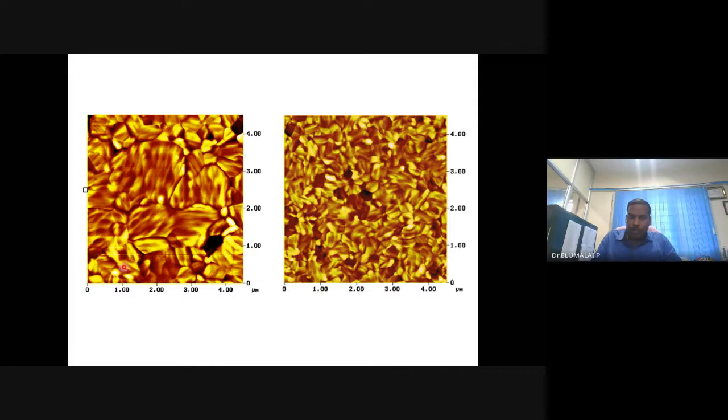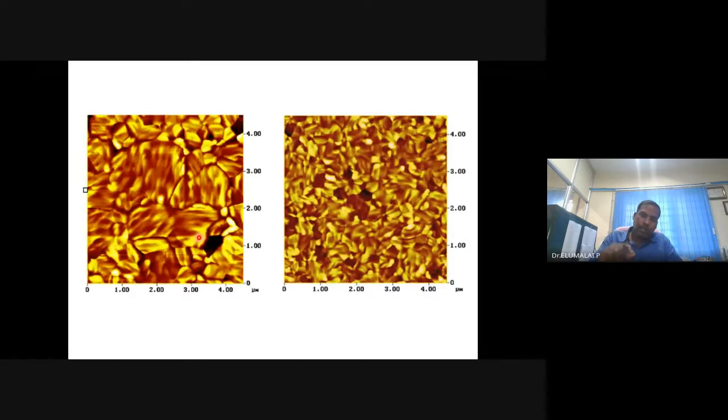Depending on the duration or the current that you apply, the sputtering rate can be different. So you can increase the thickness or decrease the thickness. The larger the sputtering time, the larger the grain sizes you are going to get.